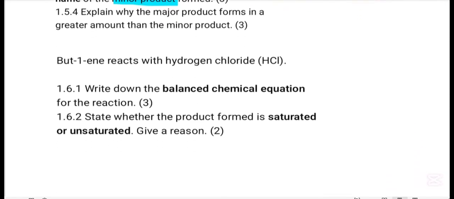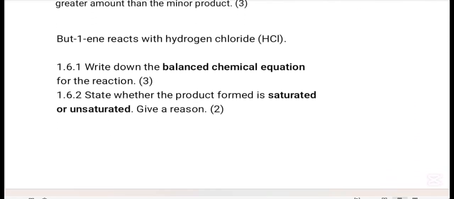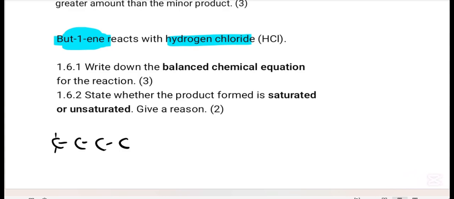Now let's quickly go to 1.6. That is the last question. But-1-ene reacts with hydrogen chloride. Let's quickly do the reaction. But means 4, 1, 2, 3, 4. There are 4 carbon atoms. So at the first carbon, there is a double bond. So let me put it here. So there is a double bond there.